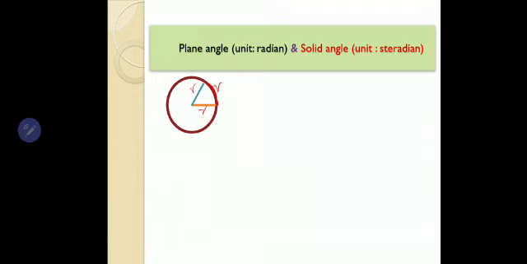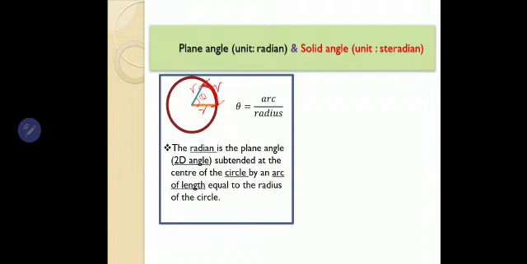If you consider an arc of length the same as the radius, then this angle theta is called 1 radian. You all know how angle, arc and radius are related. Angle is equal to arc by radius.